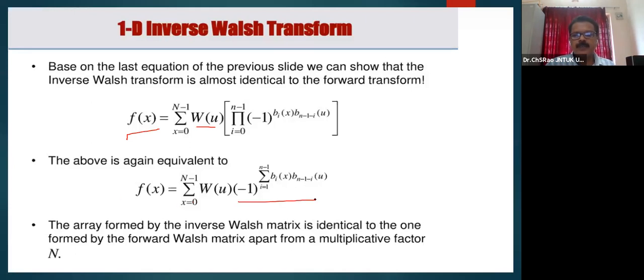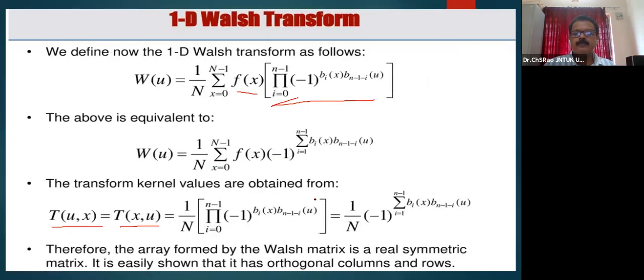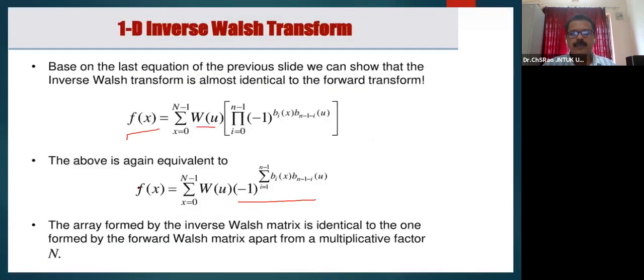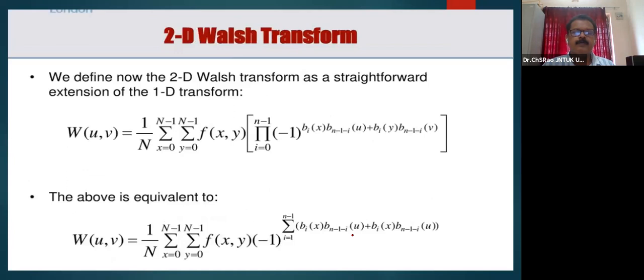The forward transformation kernel and the inverse transformation kernel of the Walsh matrix are the same. This is the forward transformation kernel, and this is the inverse transformation kernel of the Walsh matrix. Both are identical, apart from the multiplicative factor n.